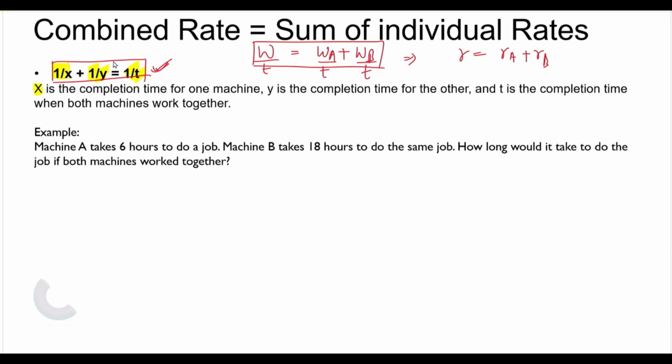So this way we can find the amount of time. For example, in this question, machine A takes 6 hours to do a job. Machine B... So in 1 hour machine A does 1 by 6 of the work, right?